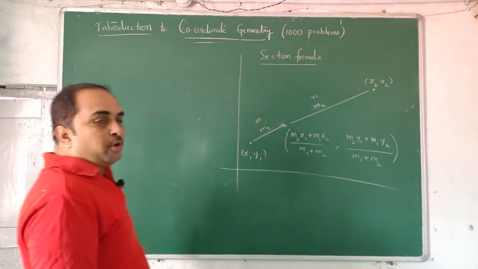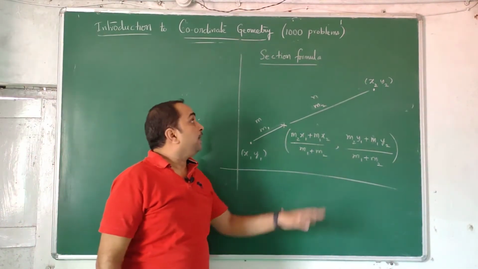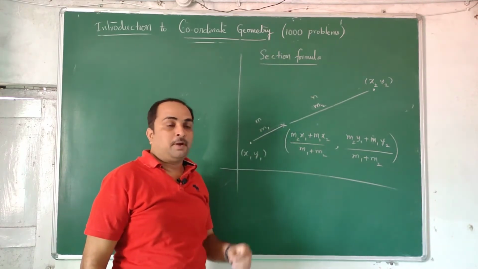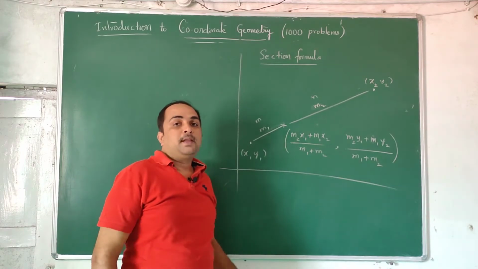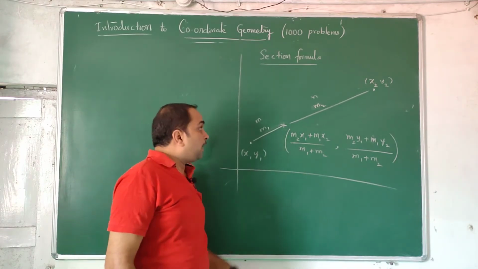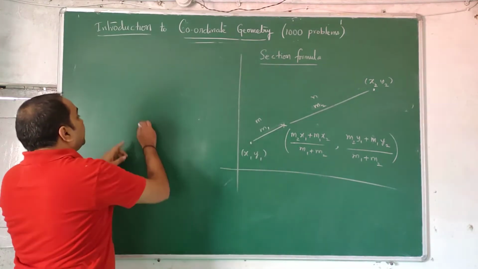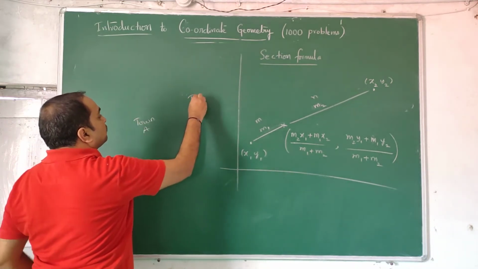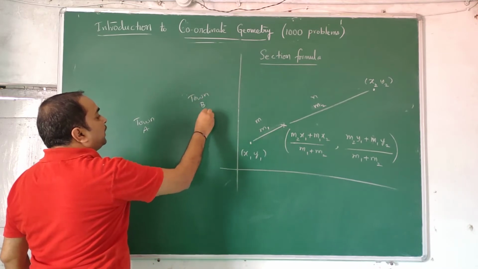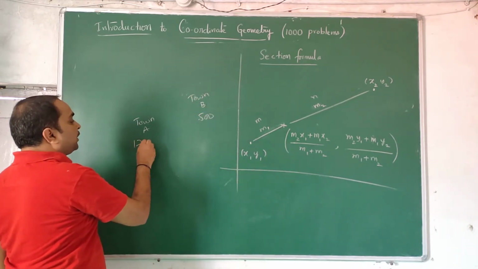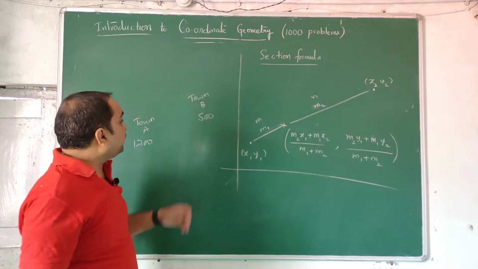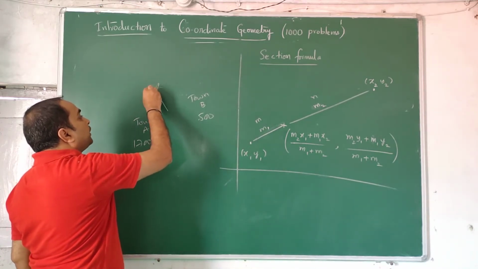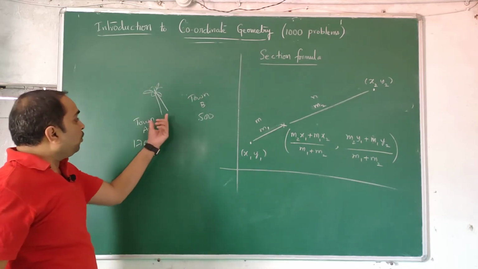Next part of coordinate geometry is finding the section formula. Derivation, I am wantedly avoiding here. You can go through any elementary textbook and you will find the derivation, but I will try to explain what a section is. For example, you have 2 towns. This has 500 population, this has 1700 population. They wanted to erect a cell tower such that more people are using here, so they want the tower to be here. So they want to divide in that ratio.